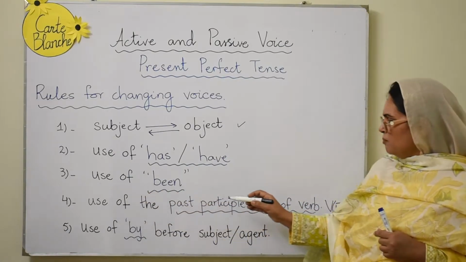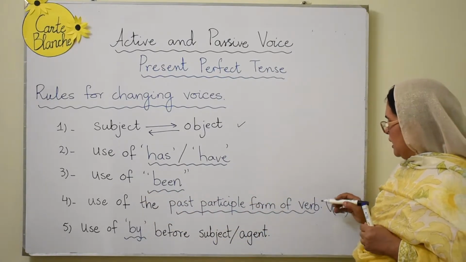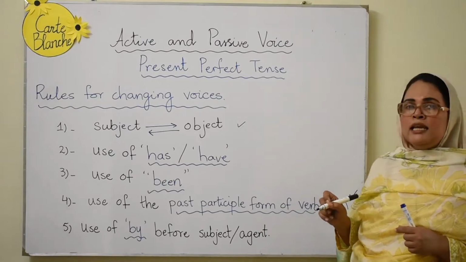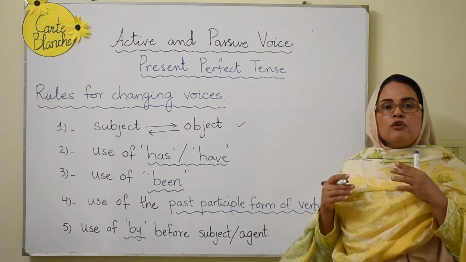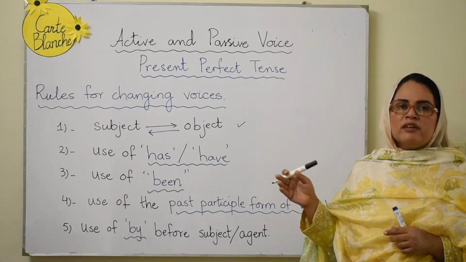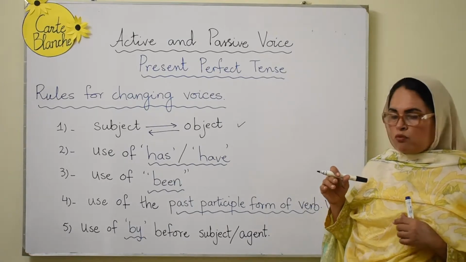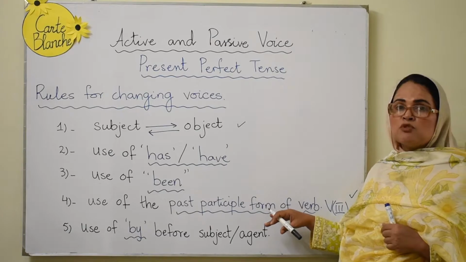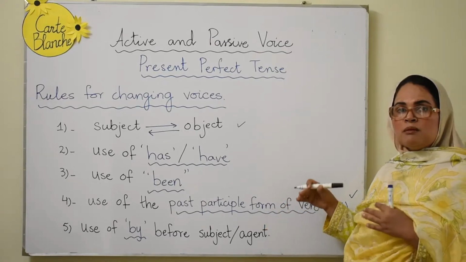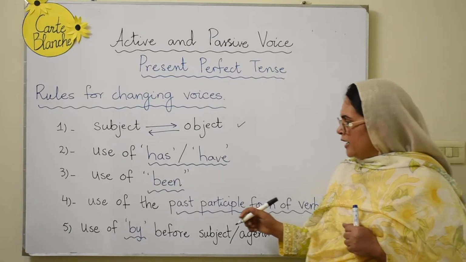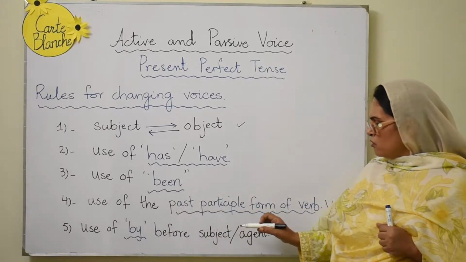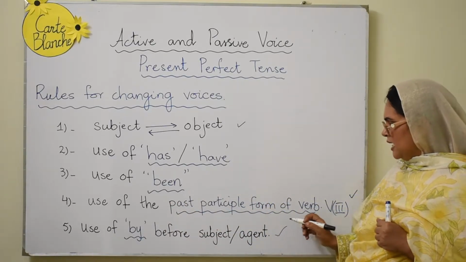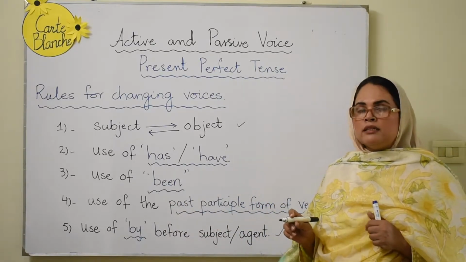Then use of the past participle form of the verb. Now this is again a rule for all the active voice sentences when they are converted from the active to the passive voice. And we make use of the verb third form, or we call it the past participle form of the verb. So this applies to every category. Use of by before subject and agent. This is again the same rule which is applied to every other type.